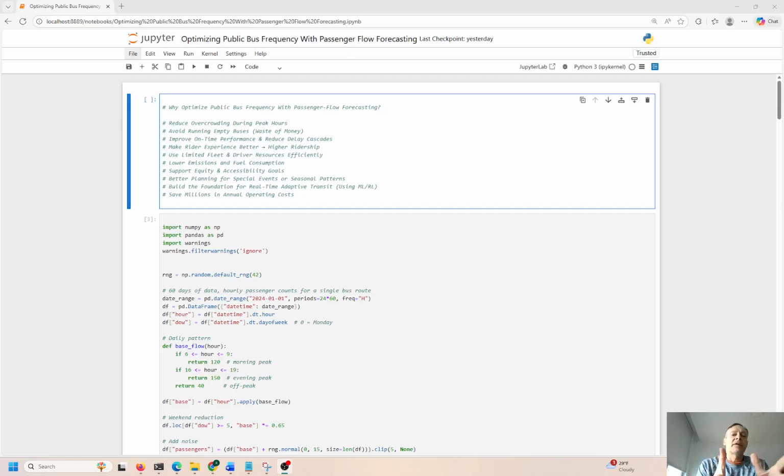So in the narrative today, I want to talk about how to optimize public bus frequency with different passenger flows, and we're going to forecast into the future how to manage this whole process, right? If we add more buses, this could be more expensive, and people will be picked up quicker, right? But there'll be fewer people on each bus, so you don't really utilize the bus to the fullest extent possible.